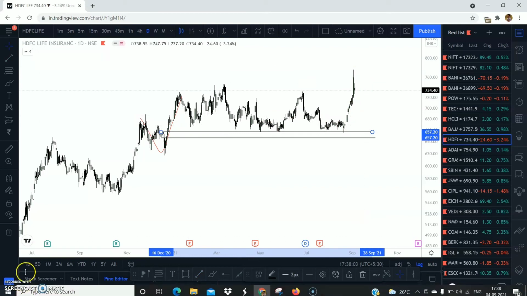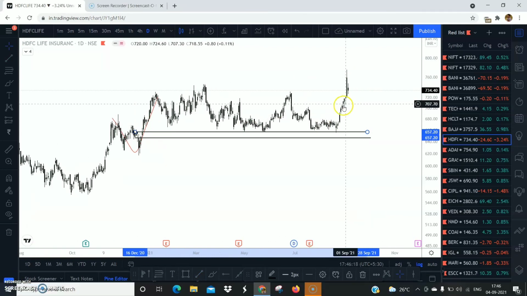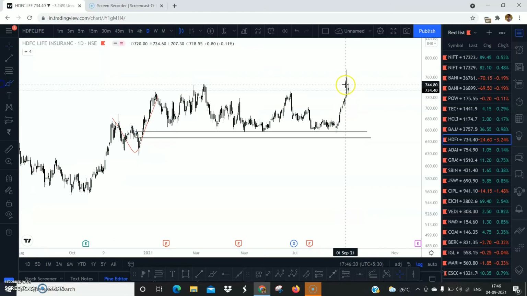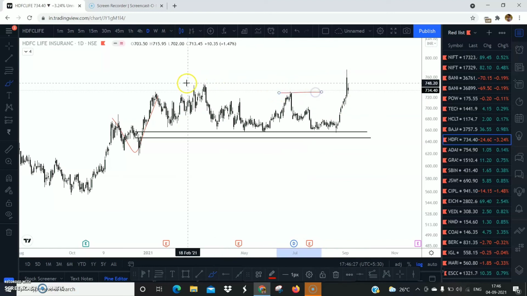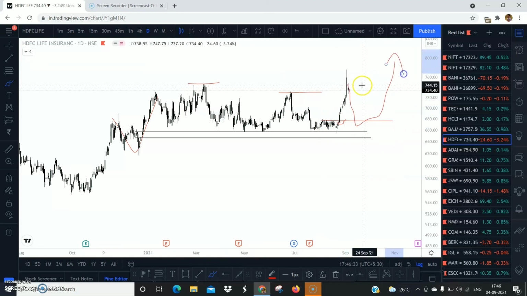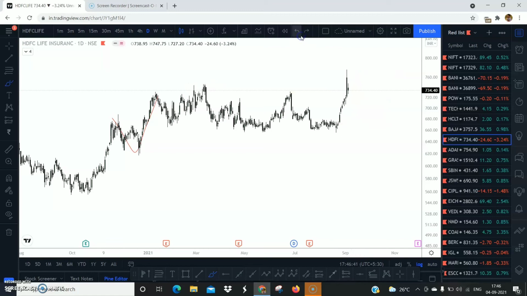Alright, so now this up move has created another imbalance, right? The only area of interest on the daily time frame, I'm talking about the daily time frame, it breaks out of all these highs. So the only area of interest is this, right? This is where, when the price comes, I'm going long again. But obviously there are multiple things. You can also short it, but try going with the trend. You're not supposed to go against the trend.